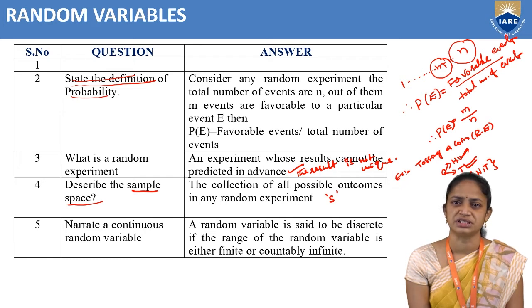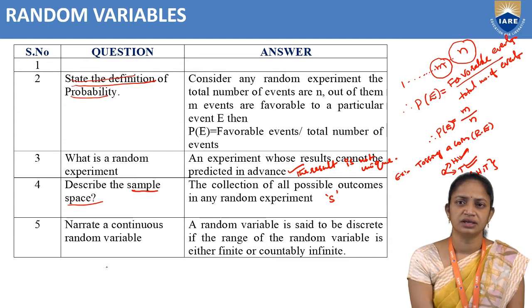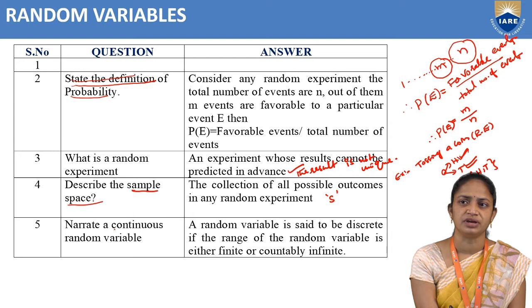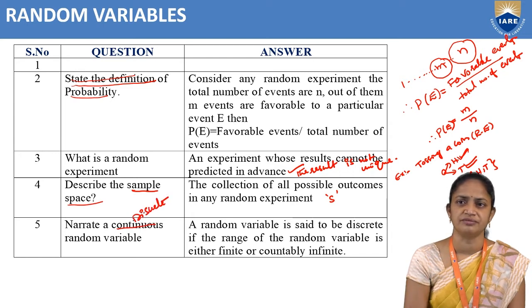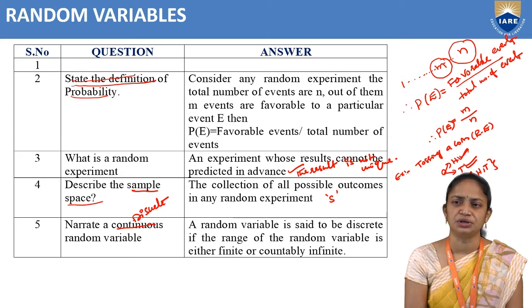Next, narrate the discrete random variable. A random variable is said to be discrete if the range of the random variable is finite, or a random variable is said to be a discrete random variable if the range of the random variable is either finite or countably infinite.